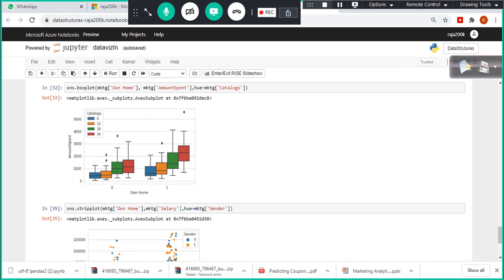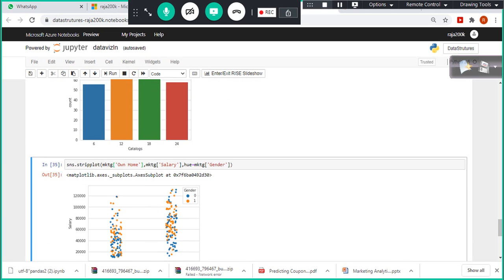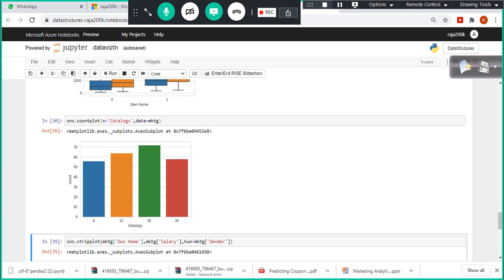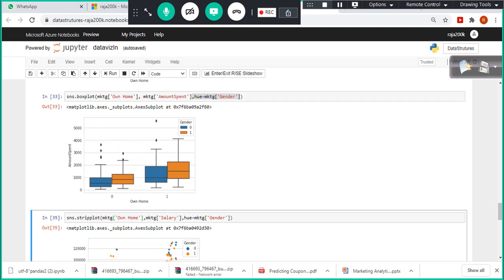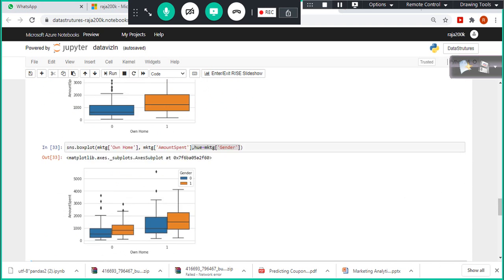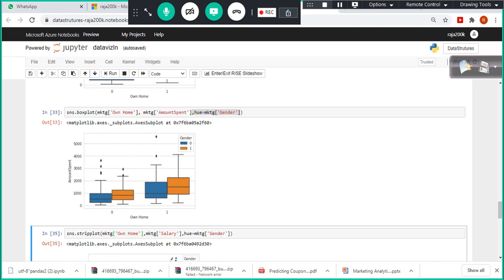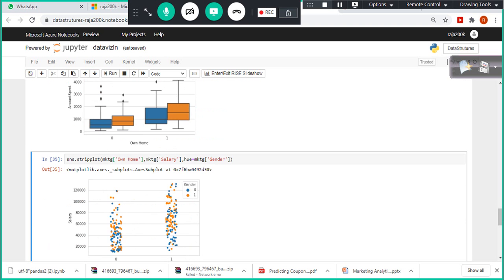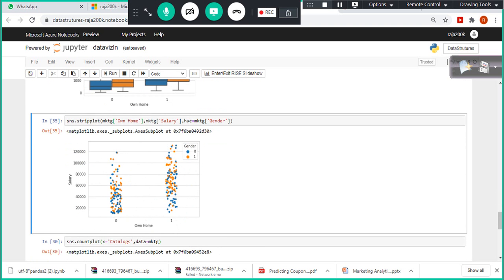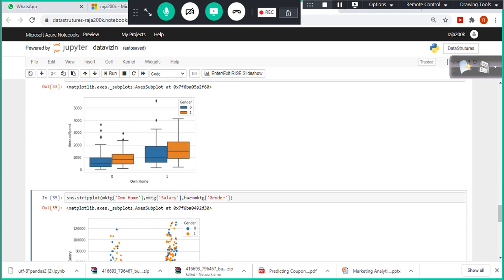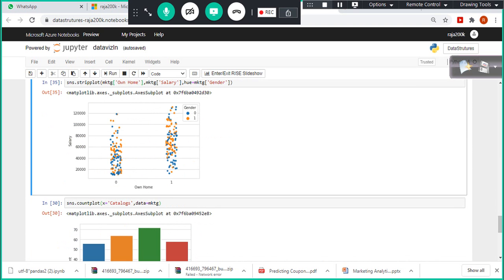And when you look at this, especially when you compare these two, let me just move this up, and where is that? Yeah, this one, right? I'm just going to compare this one with this, okay? So when I compare these two things, these two are more or less the same, and with this we are able to understand the male owners are spending more, right? But when you look at the spread of this data, it starts from here only, but most of the male owners' spend is somewhere here, right? Somewhat here. But still, the females are also equally spending, right? Female also equally spending.